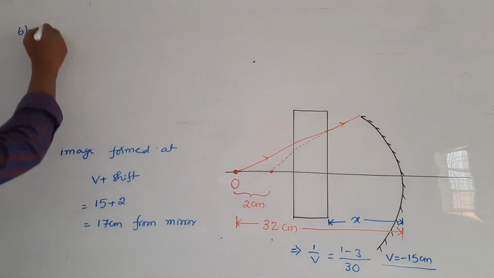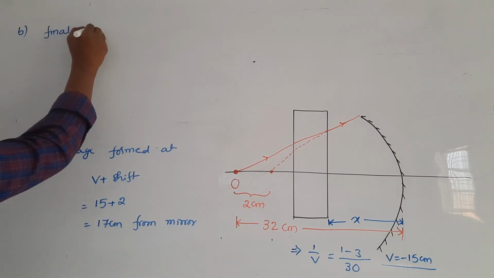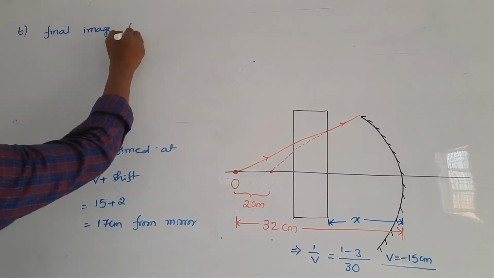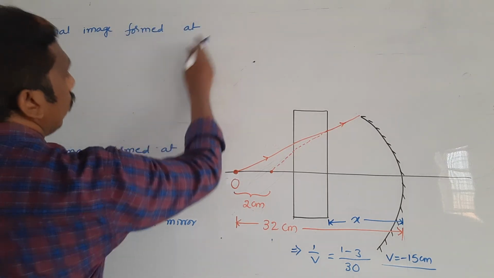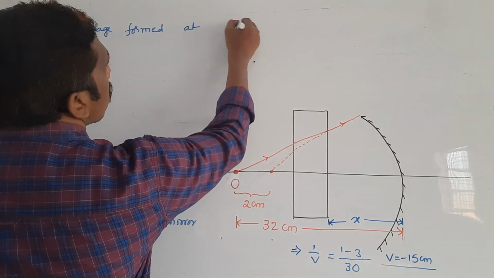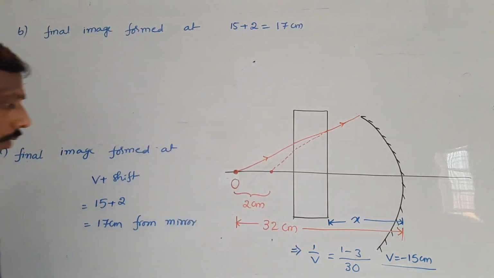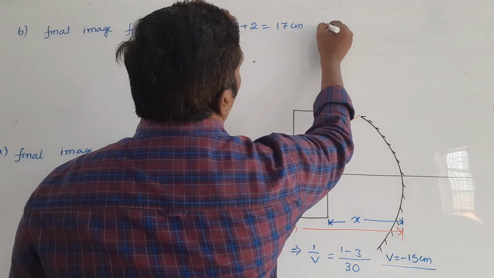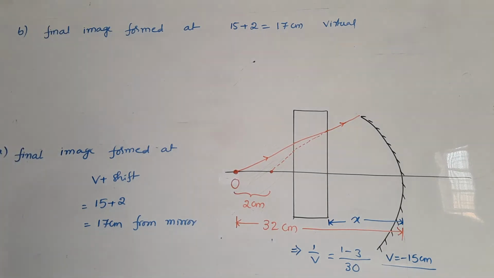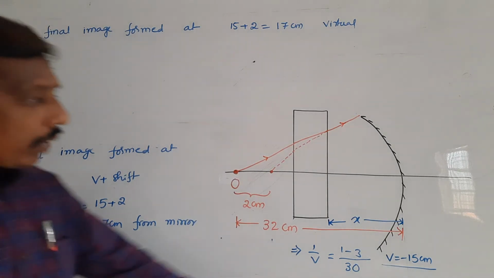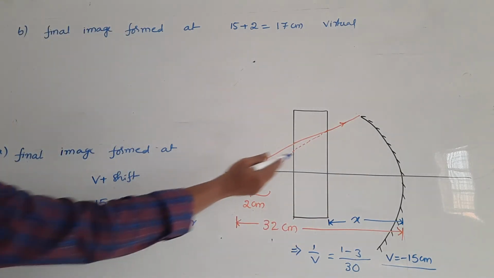In case B, the final image formed at 15 plus 2, which is equal to 17 centimeters. That is also a virtual image. But what happened at 15 centimeter is really because of this concave mirror.